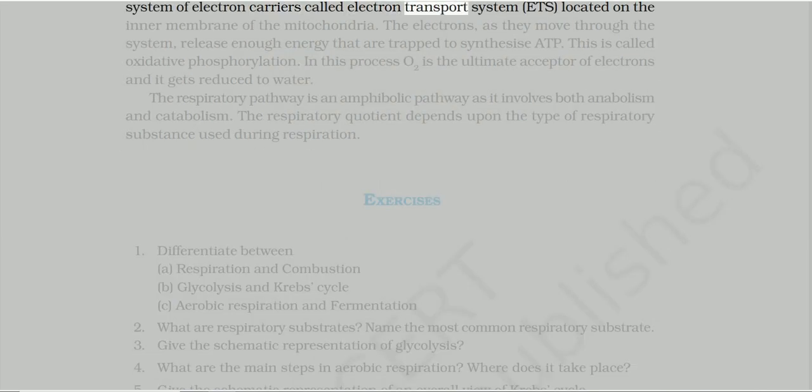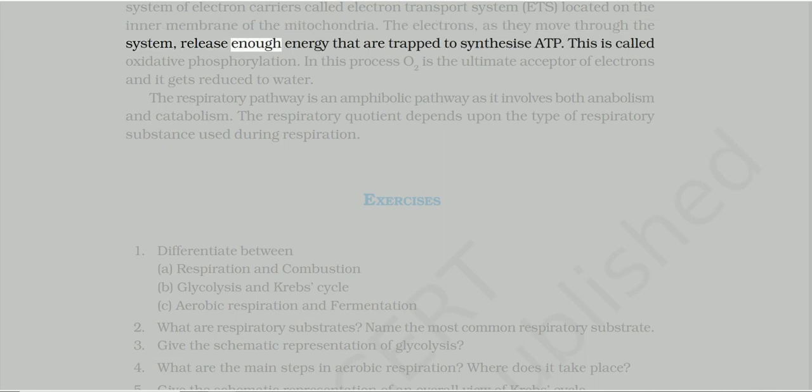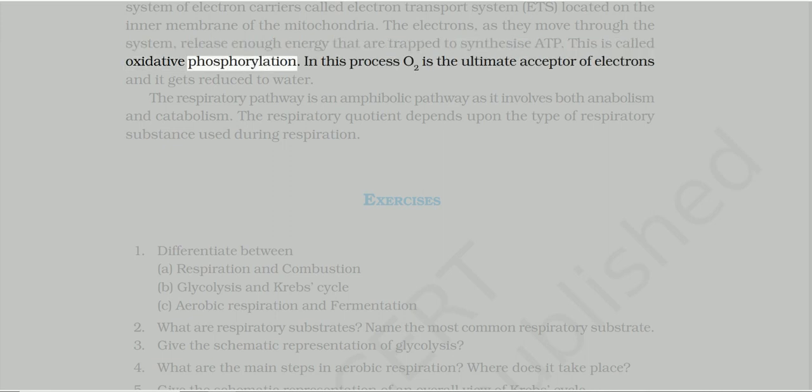system of electron carriers called the electron transport system, ETS, located on the inner membrane of the mitochondria. The electrons, as they move through the system, release enough energy that is trapped to synthesize ATP. This is called oxidative phosphorylation. In this process, O2 is the ultimate acceptor of electrons and it gets reduced to water.